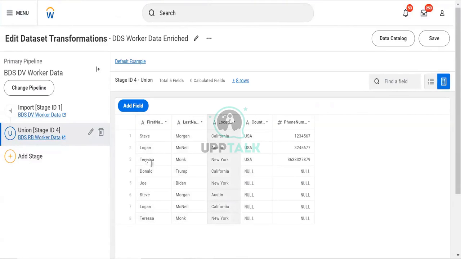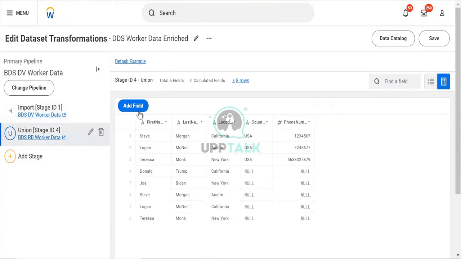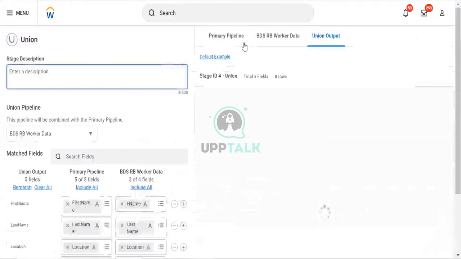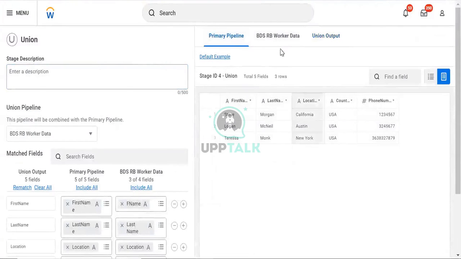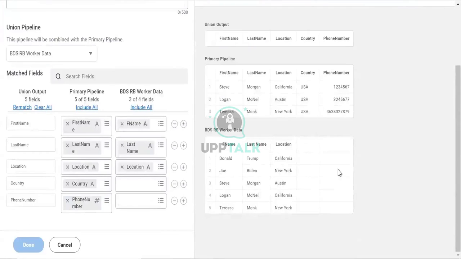Steve Morgan was here. It was named as Austin Warrior, and here it is California. There is some difference in it. If we see the original data also, it is different. Steve is California, and here if I go, Steve is California and Steve is Austin over here. That's why it is giving me the union as a different one.